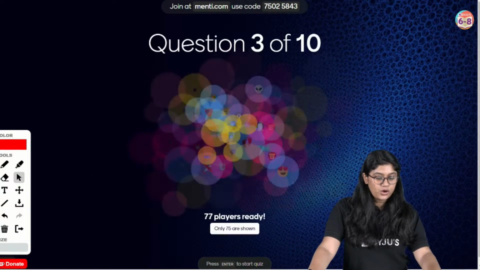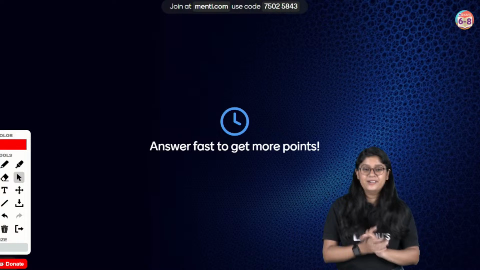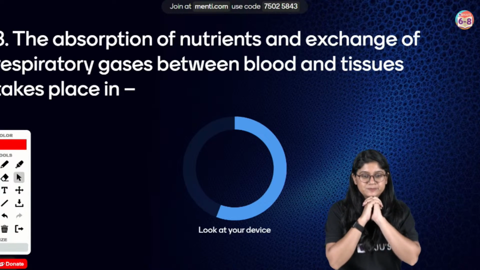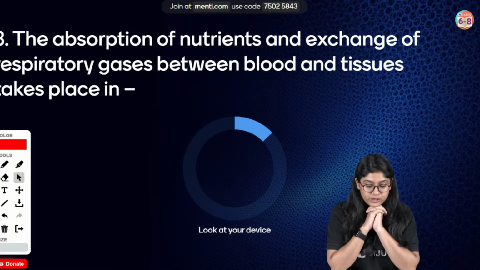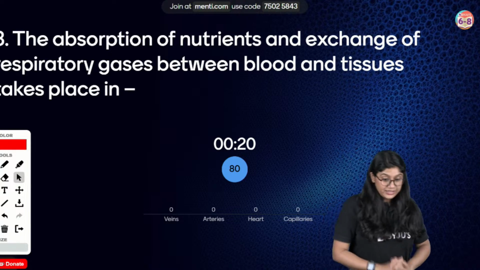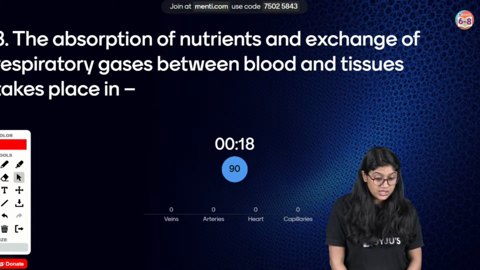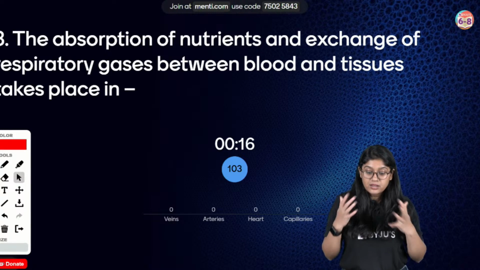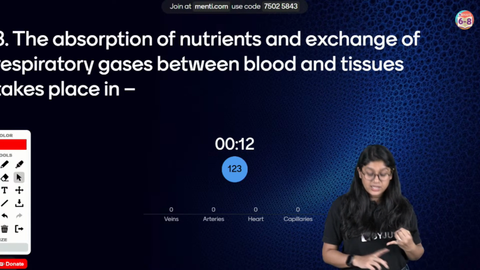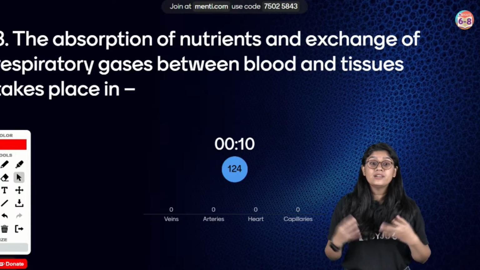Question number 3 on your screen now. I will give you some time after the leaderboard. The absorption of nutrients and exchange of respiratory gases between the blood and the tissues take place where? Is it in veins, artery, heart, or capillaries?